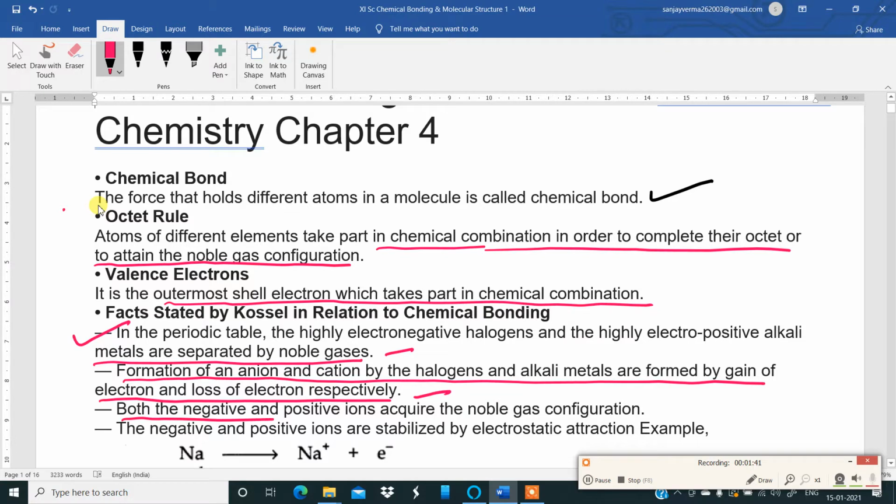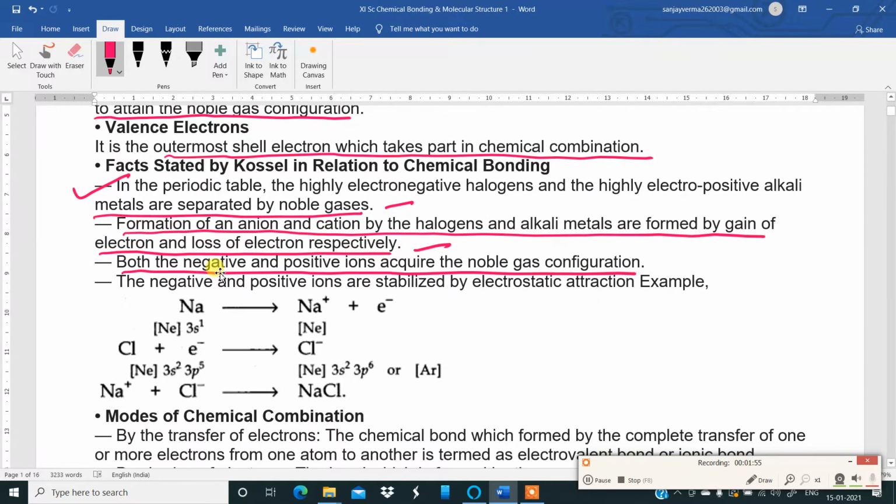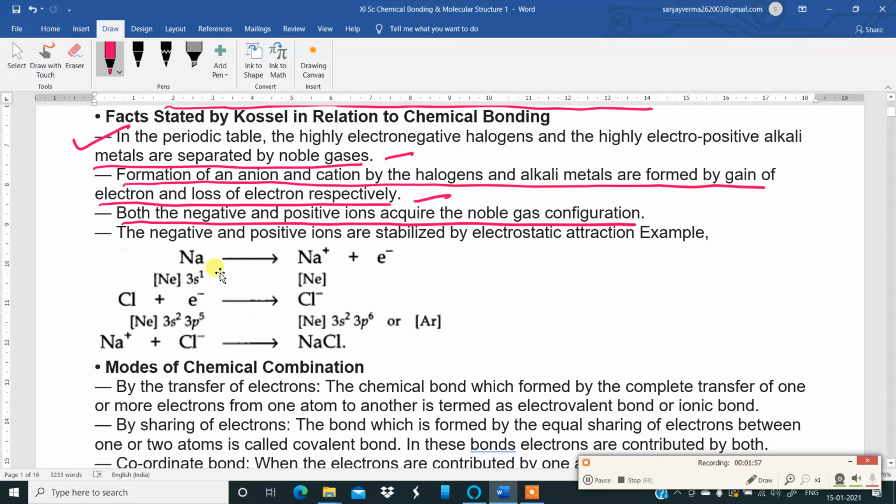Both the negatively and positively charged ions acquire noble gas configuration. Then the negative and positive ions are stabilized by electrostatic attraction. An example is given for sodium, neon 3s1, so it is losing an electron to become Na plus, that is stabilization. Chloride ion is getting stabilized by gain of electrons.